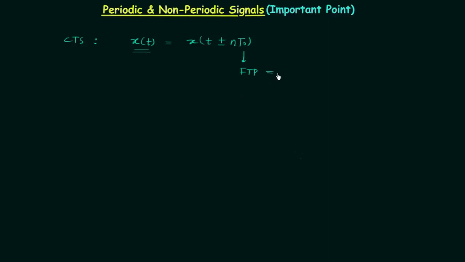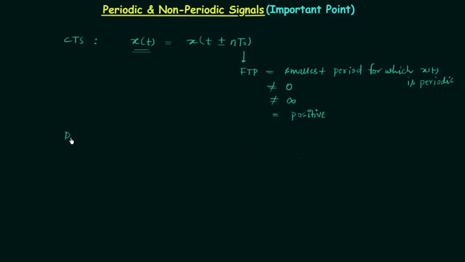The fundamental time period is the smallest period for which signal x(t) is periodic. This is the definition of fundamental time period, and this should not be equal to 0 and also should not be equal to infinity, and it is positive. So this is all about the fundamental time period. We have already discussed it in the last presentation.